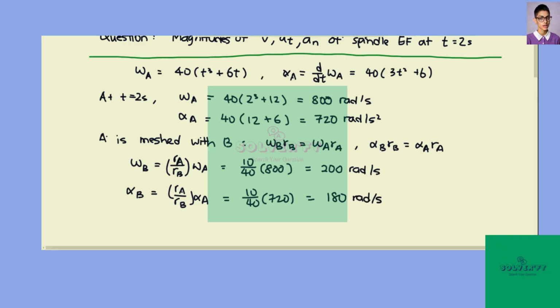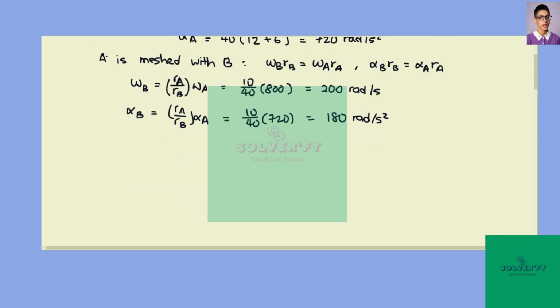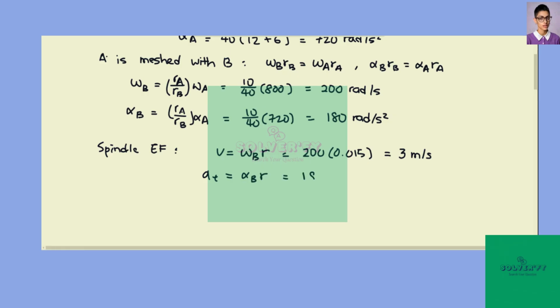Okay. So now we are ready to find the relevant quantities for spindle EF. Okay, so the speed is omega B times R. So this is 200 times 0.015, 15 mm converted to meters, and we get the speed is 3 meters per second. The tangential acceleration is alpha B times R, which is 180 times 0.015. This is 2.7 meters per second square.